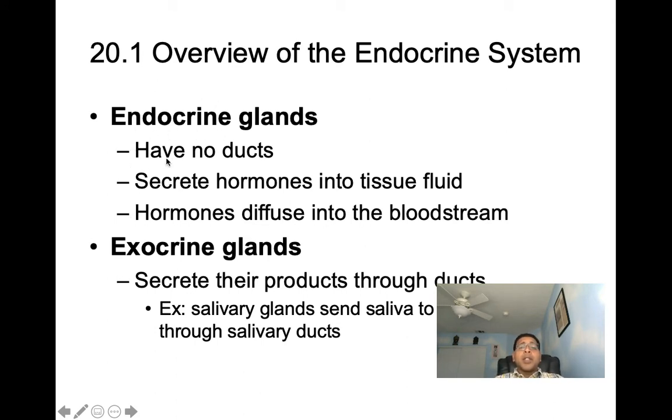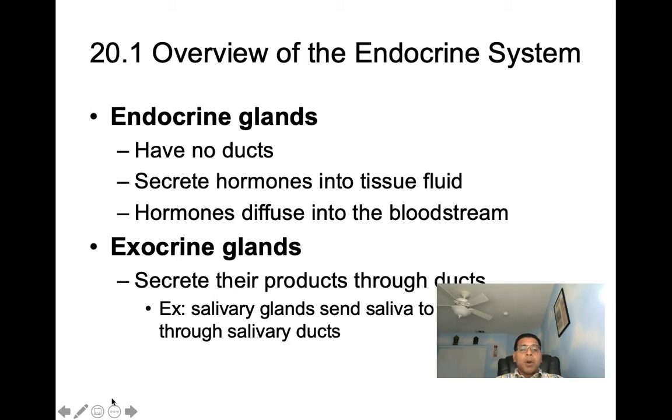Endocrine glands, we'll see they have no ducts. They're considered ductless glands. Exocrine glands actually have ducts. You can see when they secrete, they secrete their products into ducts. And from the duct, the secretion makes its way into a cavity or onto a surface.